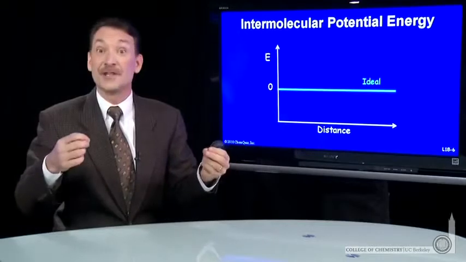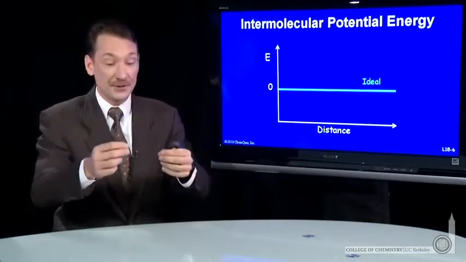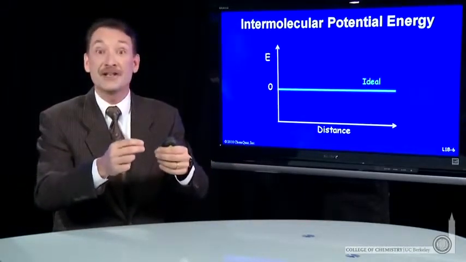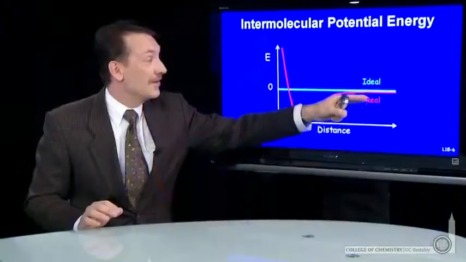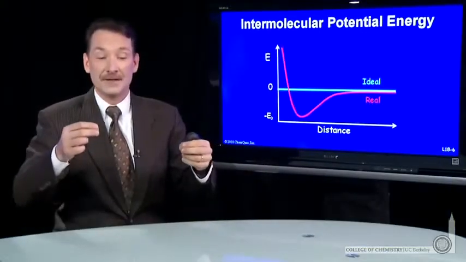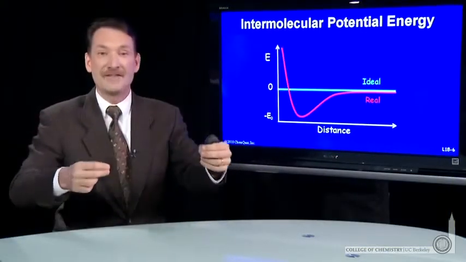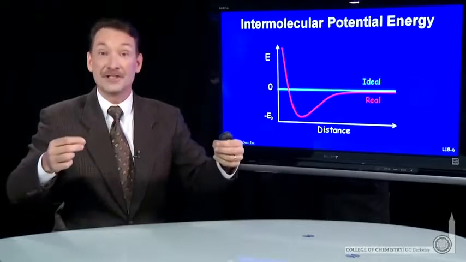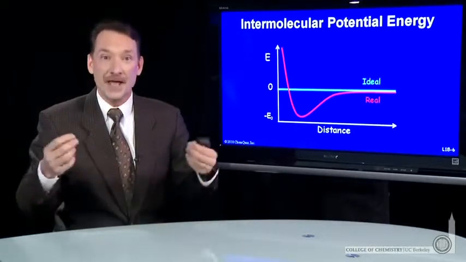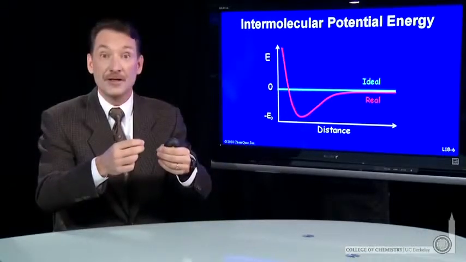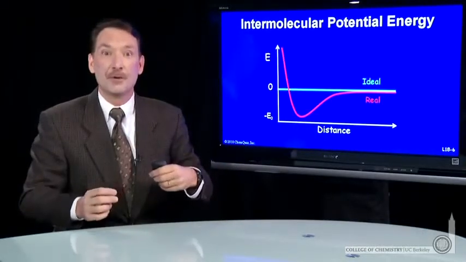For real gas particles, there is an interaction energy. And as those particles get closer, that interaction energy becomes significant. When we plot it, it looks something like this. For very large distances, ideal gases and real gases have the same kind of interaction energy. At large distances, the interaction between the particles isn't very important. As the particles get closer, that interaction energy is more important.